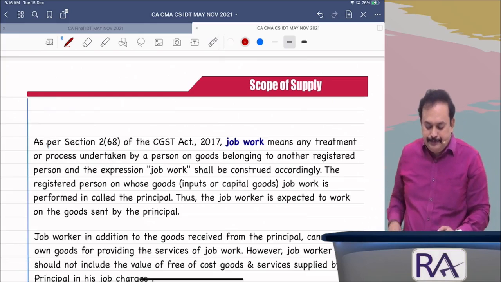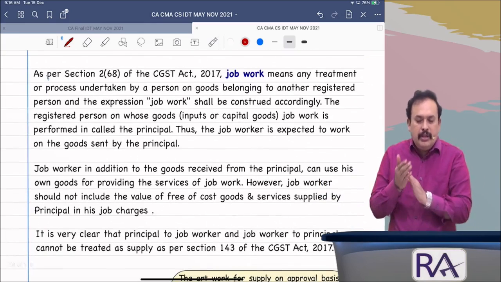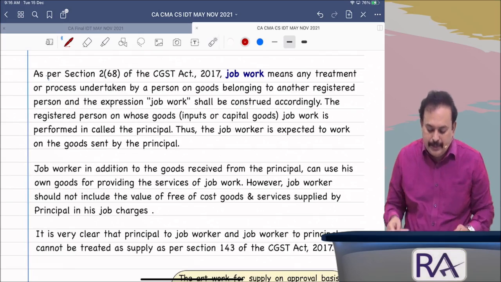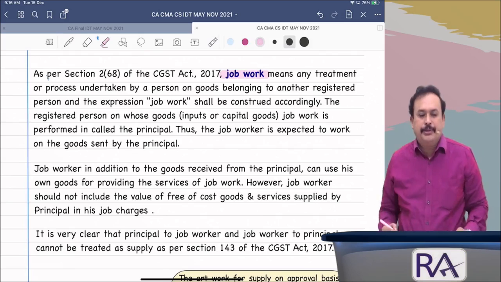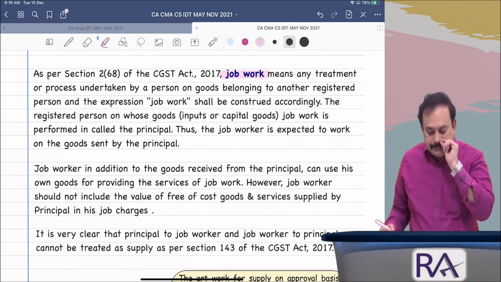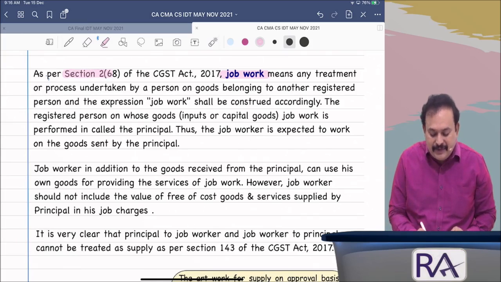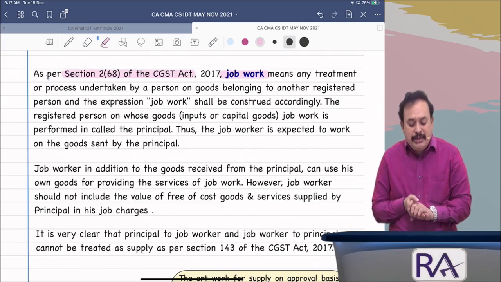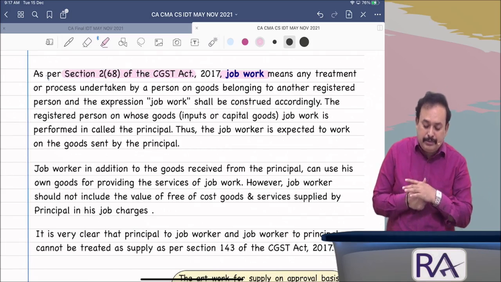Further, my dear sir, goods sent to job work concept. Referring here, job work concept. What do you mean by job work? As per section 2, subsection 68 of the CGST Act, job work means any treatment or process undertaken by a person on goods belonging to another registered person.